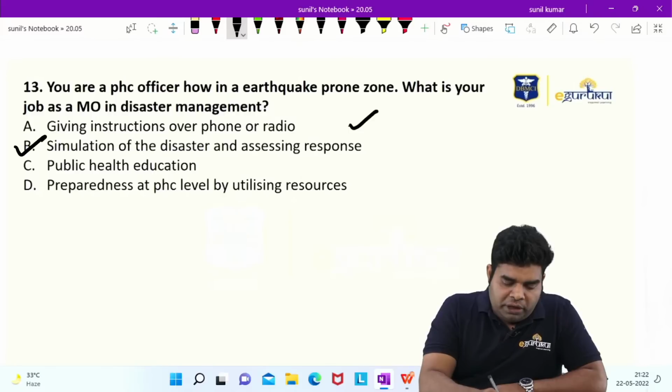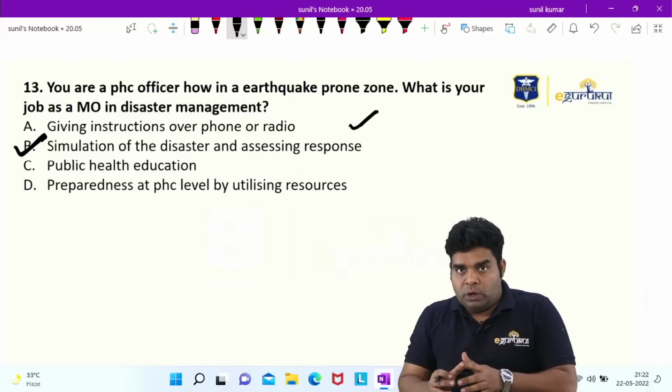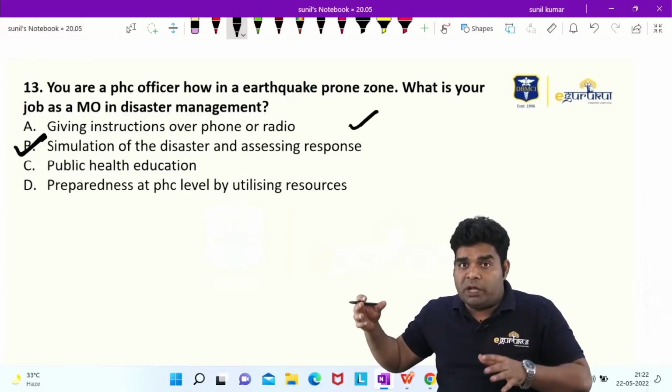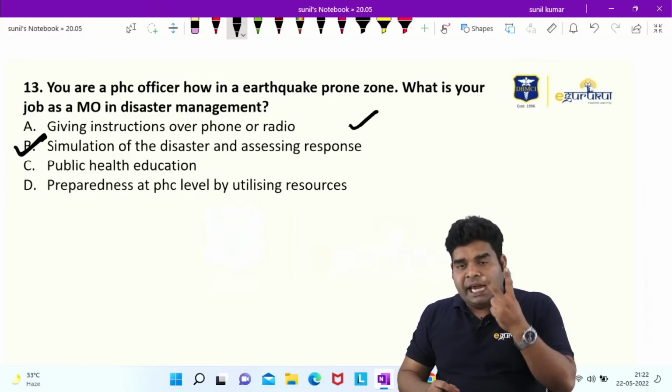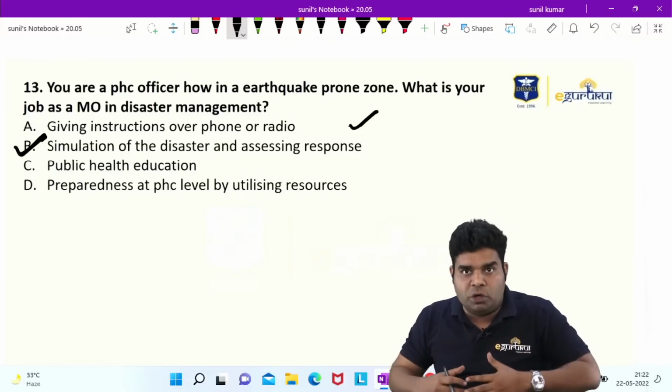That you give training to the people that in the earthquake prone zone, if there is any shaking of the ground, how you should evacuate the room. Then second point is you should be in the center part of the room, away from pillars and walls of the room.